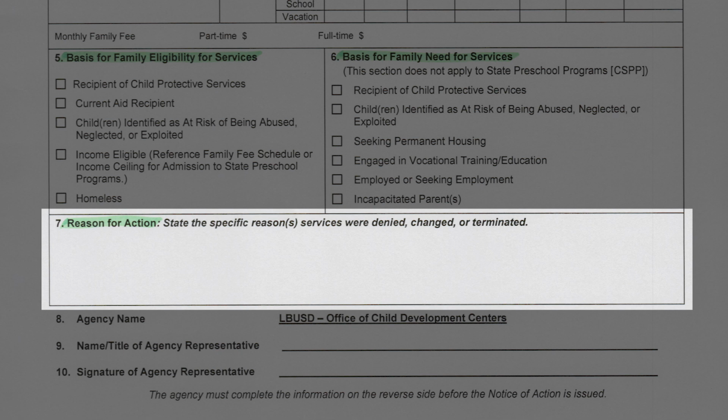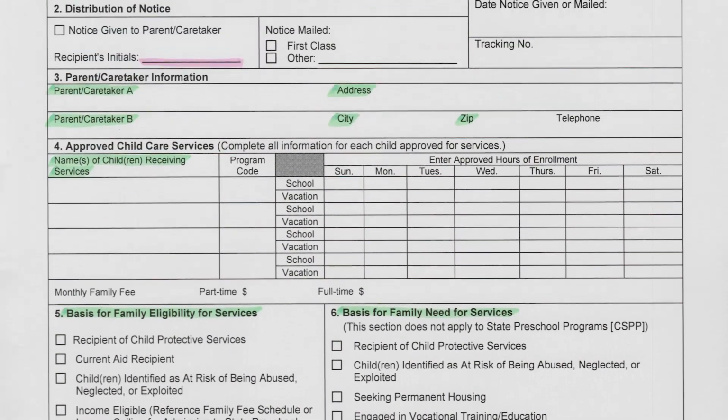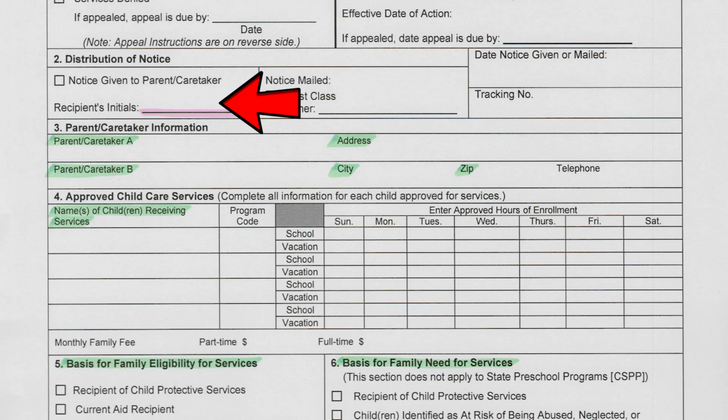Please review the reason for action and make sure that all of that information is correct. Once you have verified all of that information, you will be initialing this form here. This confirms your enrollment into the program, and then this would conclude your enrollment.